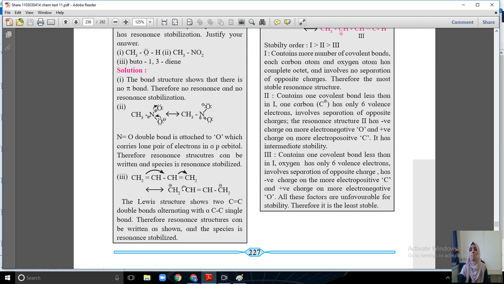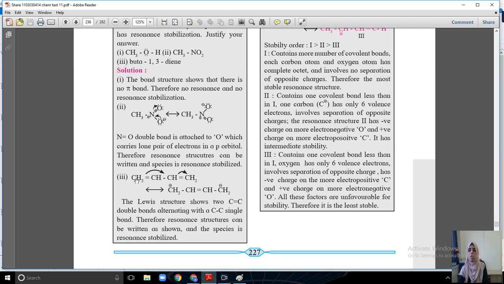Now on the first carbon you can see the electrons are going from here, so it will carry a positive charge. This bond is breaking, meaning electrons are moving onto this carbon, so a negative charge will appear on this carbon.